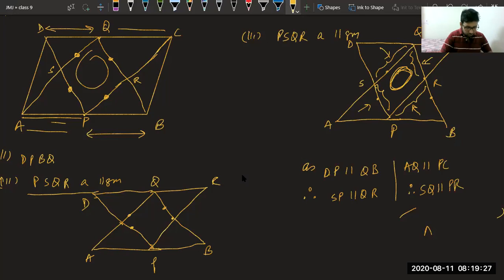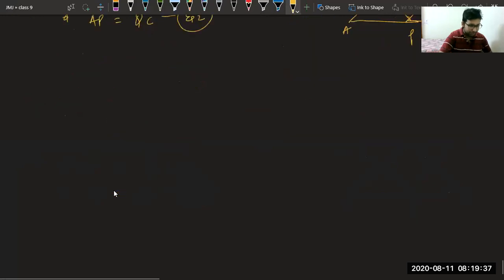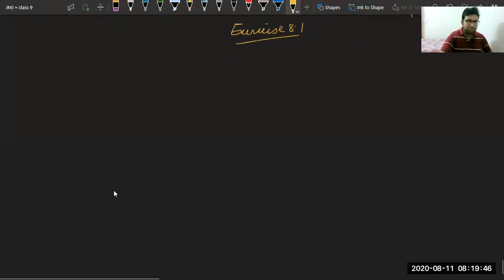Okay. Now let us take some examples from the exercise also. I hope all of you have tried them. If you have not tried them, please try them. Tomorrow you have a holiday. Try to complete till question number 10. Now, exercise 8.1. Question number 1 is very easy. You just take the angles as 3x, 5x, 9x and 13x and you will add them equal to 360 and you can solve on your own. I hope for question 1, there is no issue.